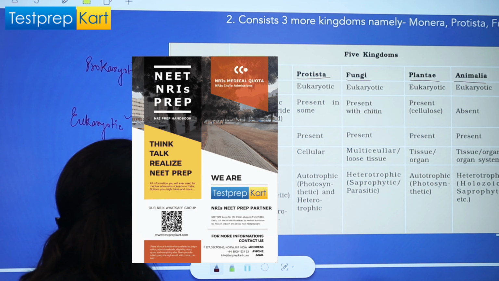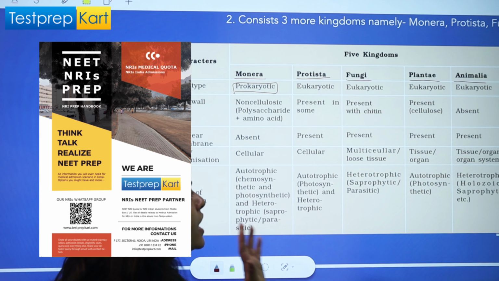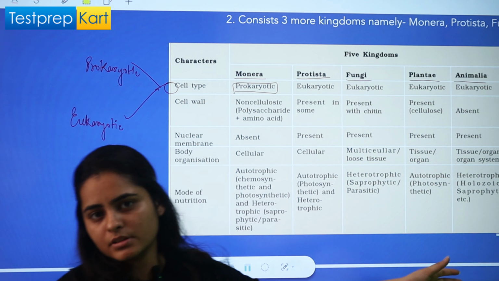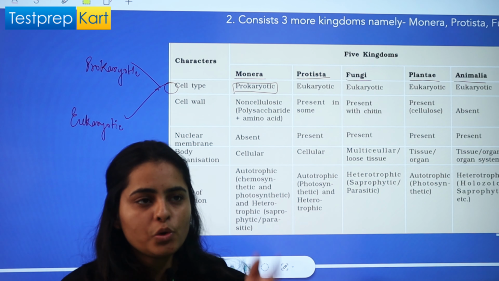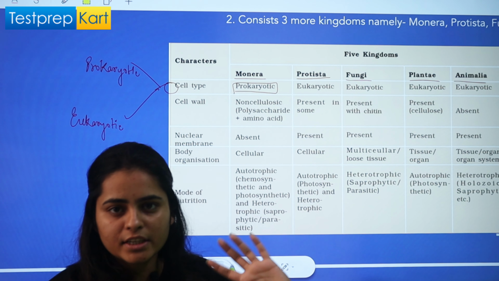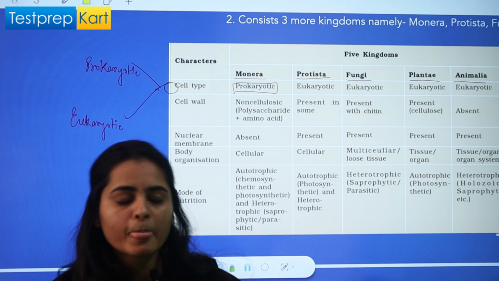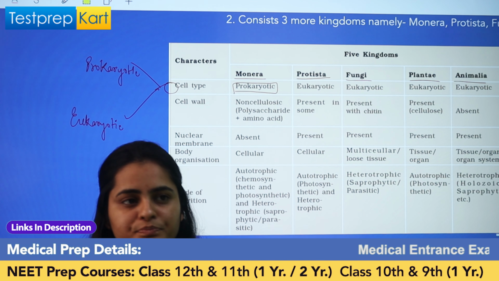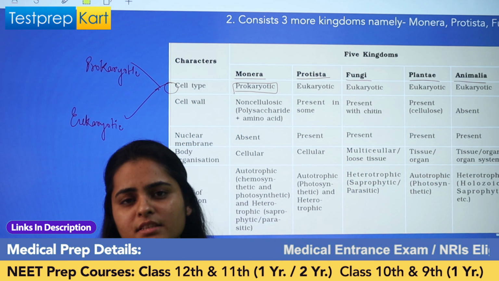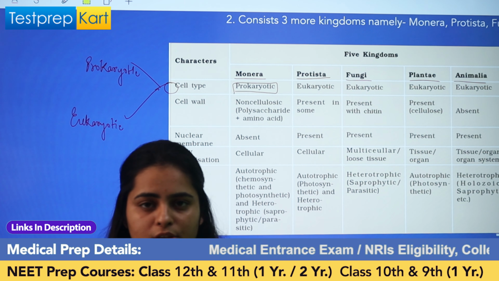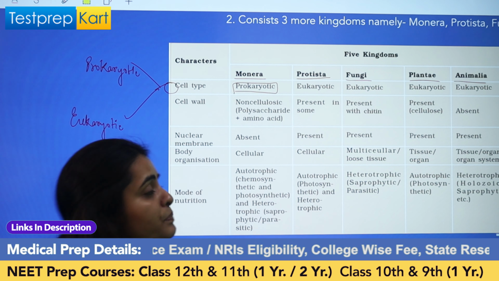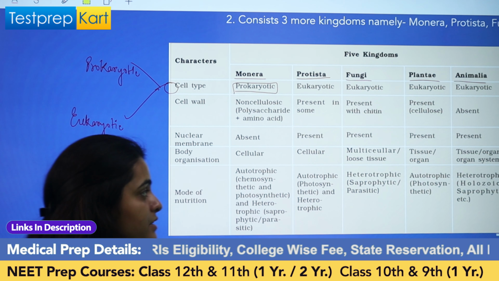So as we can see, cell wall is present in the starting four kingdoms, but it is absent in animals, right? We all know that. In two kingdom classification, we also learned that plants have cell wall, but animals don't have. That was one important classification basis used by Carolus Linnaeus. Again, by R.H. Whittaker, cell wall is used to classify kingdoms, right?